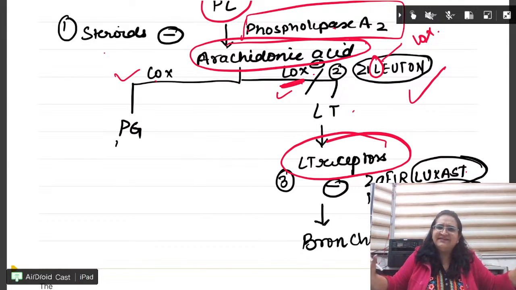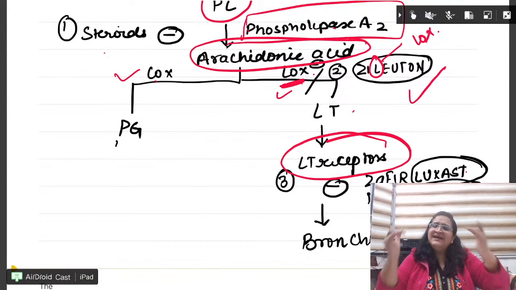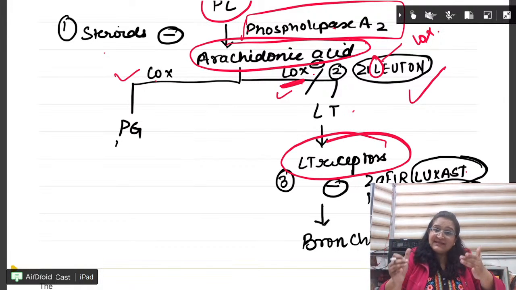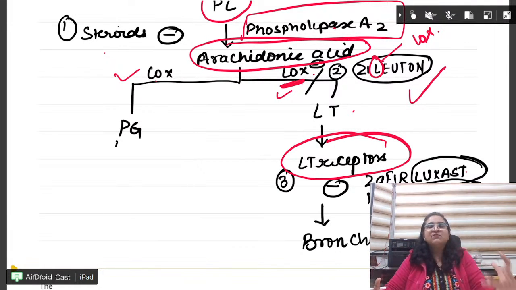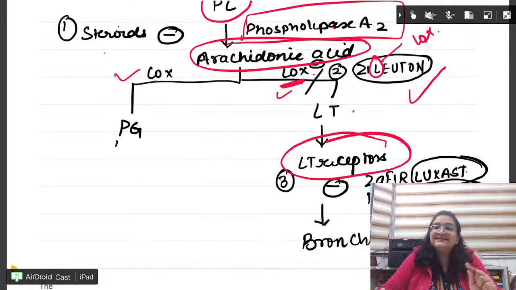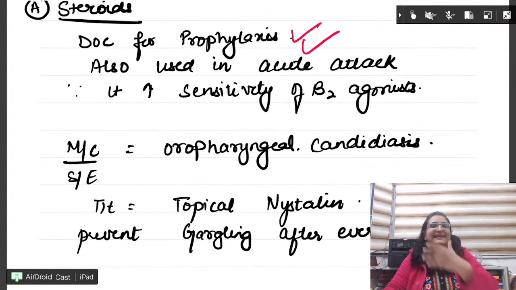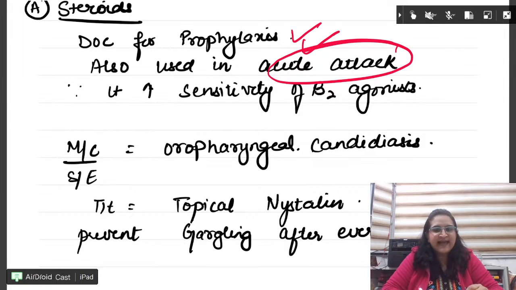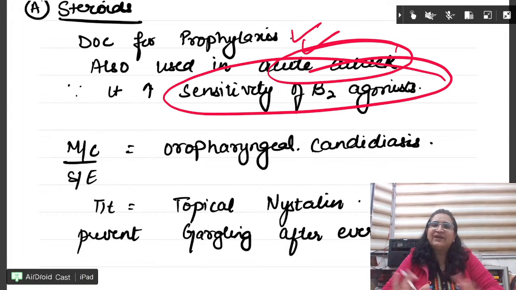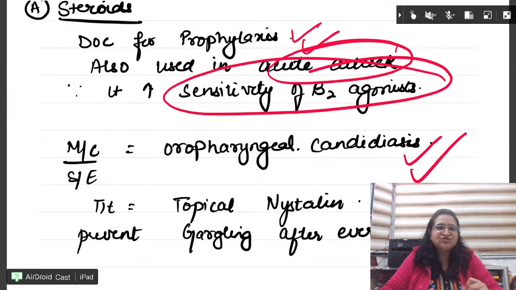Salbutamol तो आएगा ही. Tremors है, acute asthma है, it will come. Okay, but these questions can also come. These are newer questions. Zileuton acts on LOX enzyme. ठीक है? Zafirlukast, montelukast, they act as LT receptor antagonists. ठीक है? Done. Next, steroids are the DOC for the prophylaxis. They are also used in acute attack and they increase sensitivity of beta-2 agonist. But what is their most common side effect? That is oropharyngeal candidiasis. How do you prevent it?